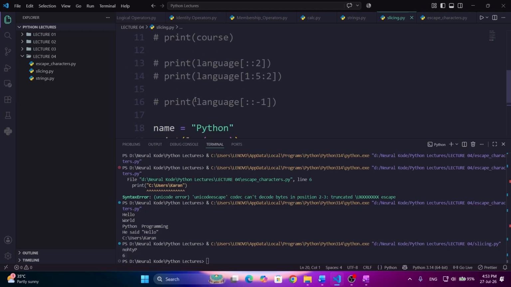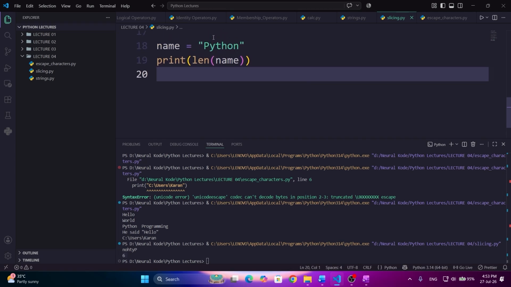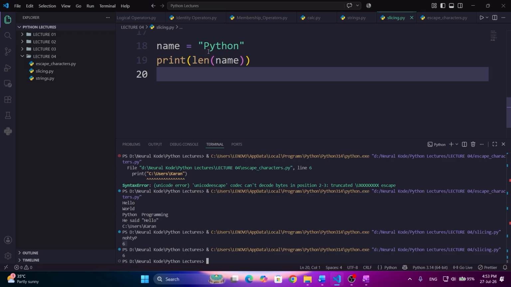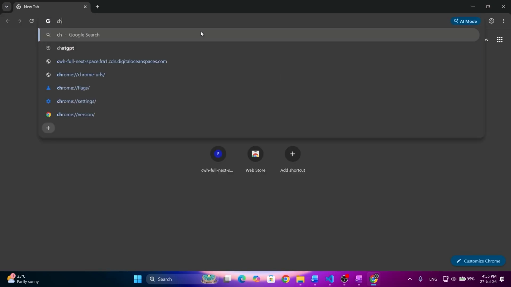So the length of the string python is 6 because it has 6 characters. The length starts from 1, so we start from here: 1, 2, 3, 4, 5, and 6. So 6 is the length. It is used to calculate the length when you have a bigger, larger string which you cannot count by hand. Here we can see there are 6 characters, but sometimes there are more, so you cannot calculate them manually. In the same way, we have some more functions.